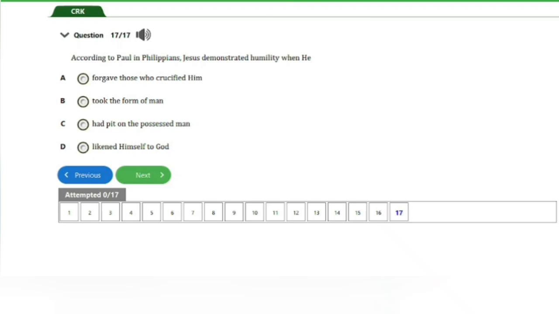forgave those who crucified him, B. took the form of man, C. had pity on the possessed man. There should be had pity on the possessed man. D. likened himself to God. So actually the answer to this question is option B here. Took the form of man. And that's it for this question, guys.